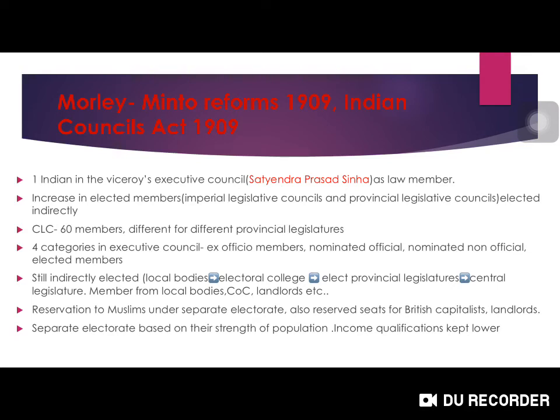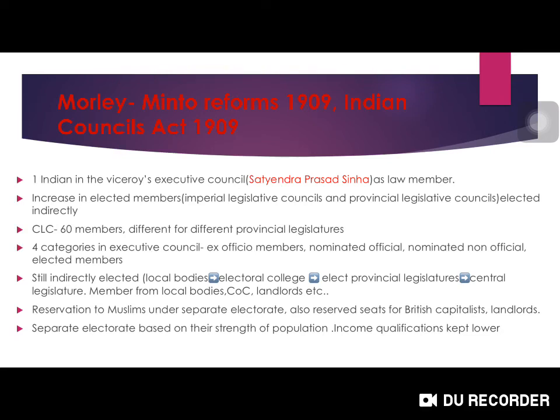And through Shimla deputation, Aga Khan has formed Muslim League, so they also requested for reservation. So Morley Minto reforms has brought something called reservation of Muslims and a separate electorate. Also there were reserved seats for British capitalists and landlords. In this separate electorate, the Muslims only will elect the Muslim contestant in that constituency. Also this separate electorate was very easy, income qualifications are low, so anybody can participate, and the constituencies are selected depending on the strength of the population.